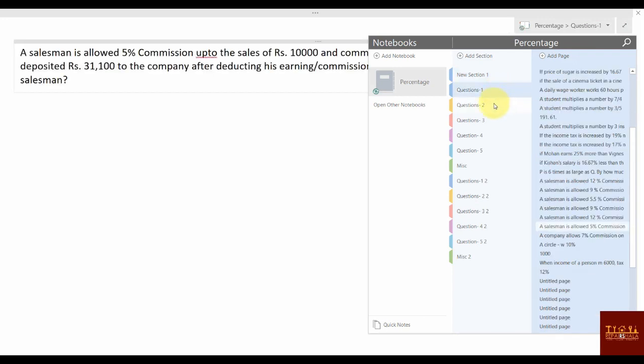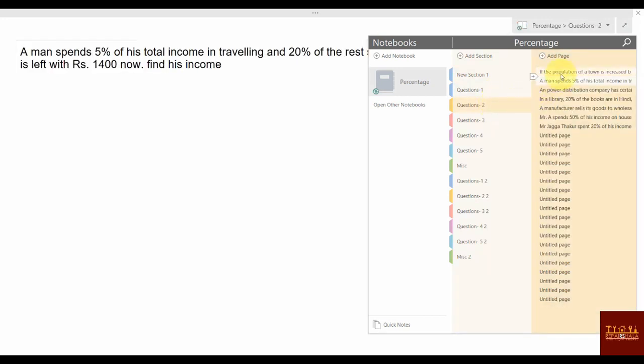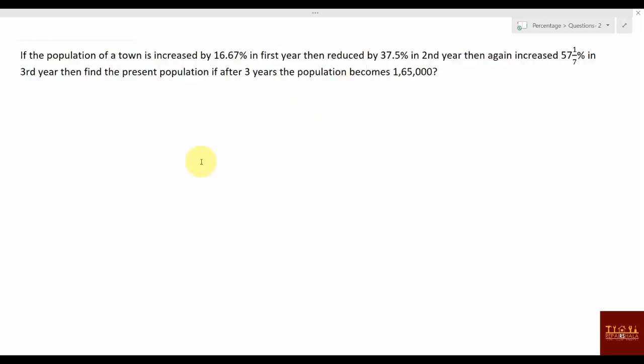A population of a town is increased by 16.67% in the first year, then reduced by 37.5% in the second year, and increased by 57.1% in the third year. Then find the present population if after 3 years the population becomes 1,65,000. So it is a case of successive increment for 3 years, right?